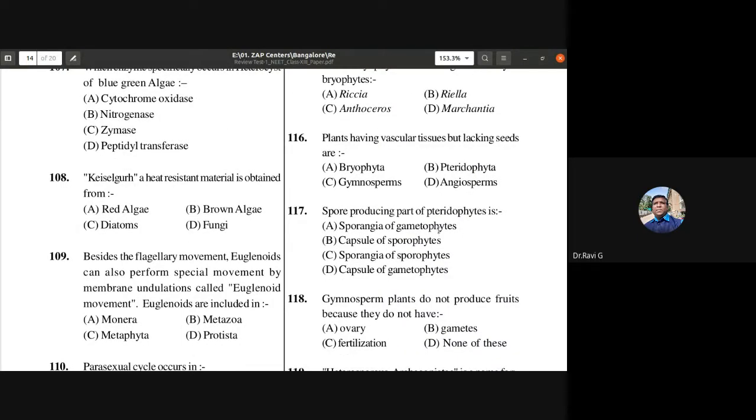Which is the spore producing part of pteridophytes? Is it sporangia of gametophytes, capsule of sporophytes, sporangia of sporophytes, or capsule of gametophytes? The spore producing part of pteridophytes is sporangia of sporophytes. 117, the answer is C. Okay.